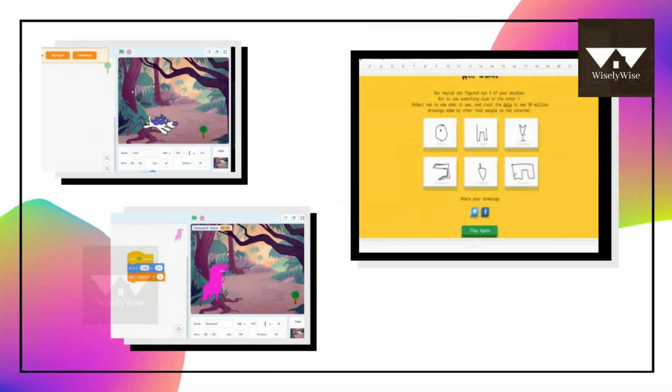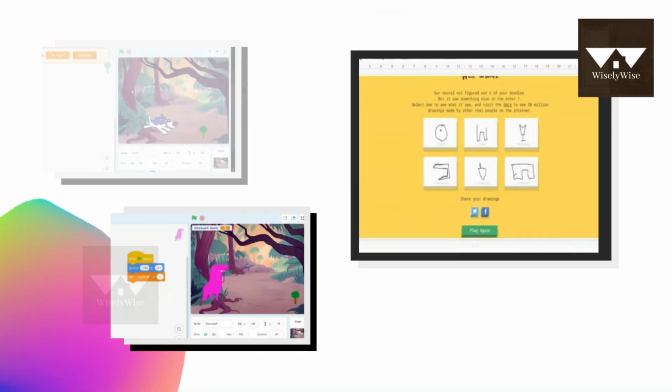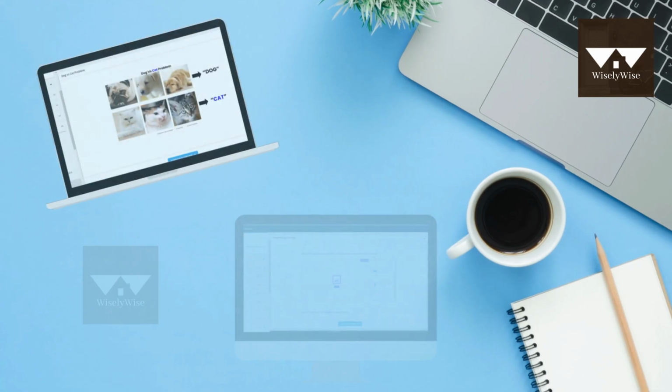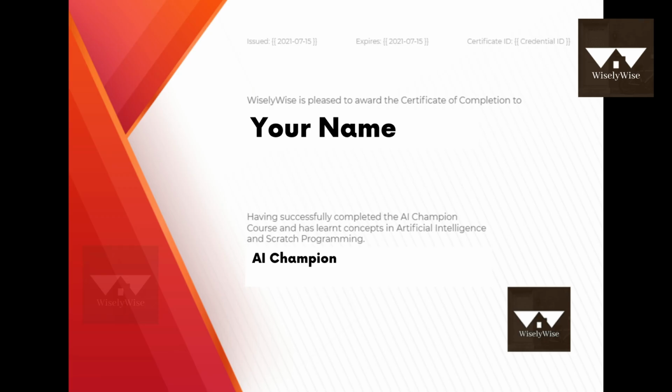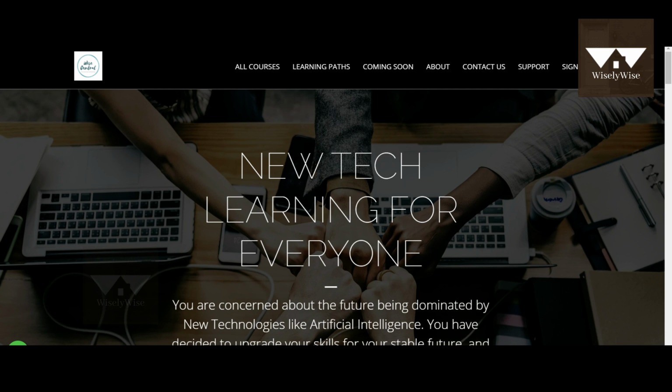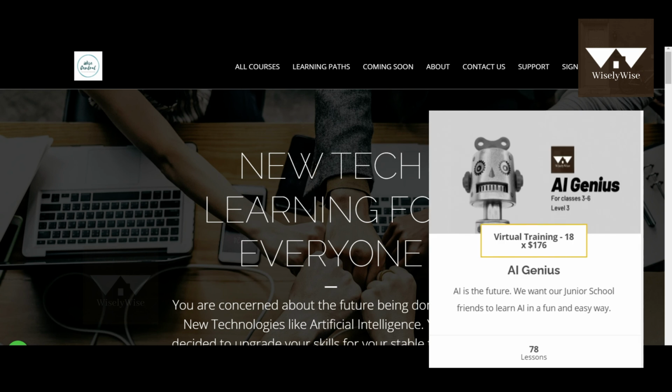After completing the course, students create their own digital portfolio deck, complete projects, get a course completion certificate, and by the end of this course, students will be capable of creating advanced Scratch programs in artificial intelligence in our AI Genius course.